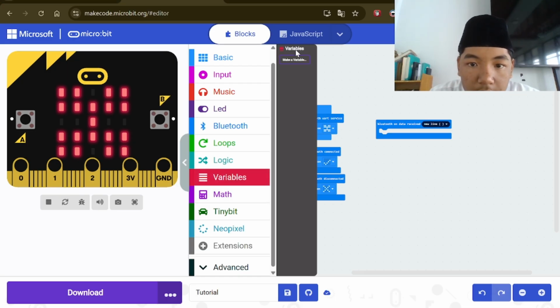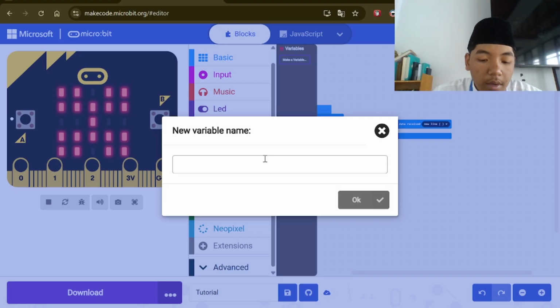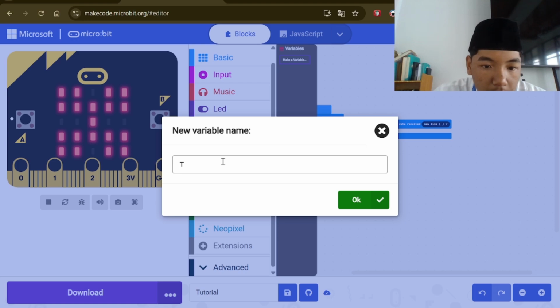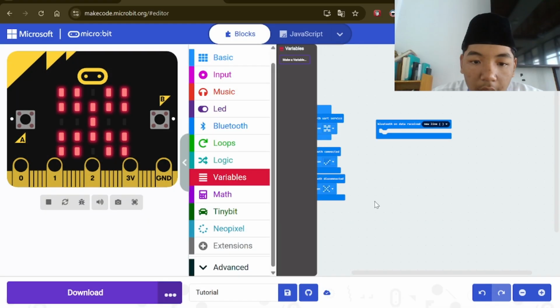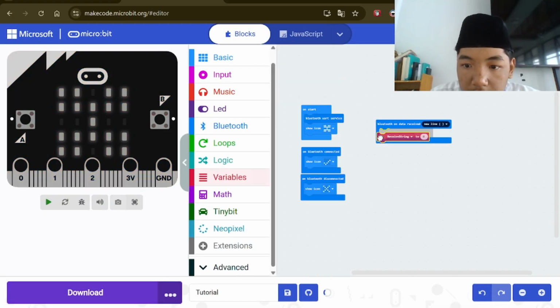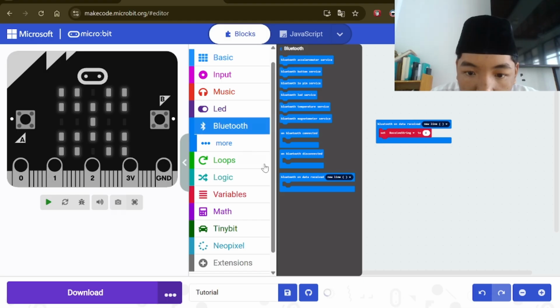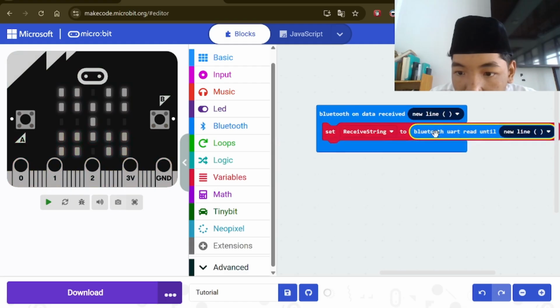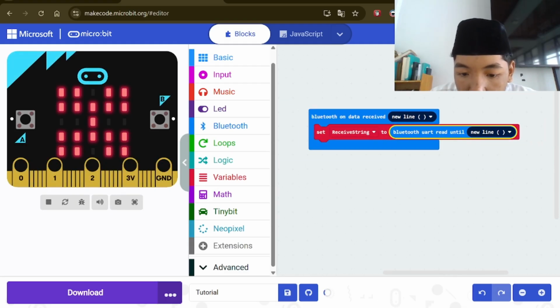Go to variable first and make a variable. The name is retrieve string. You can name the variable like this, and take set retrieve string in here, and go to Bluetooth and take this and put in here. So it becomes like this.